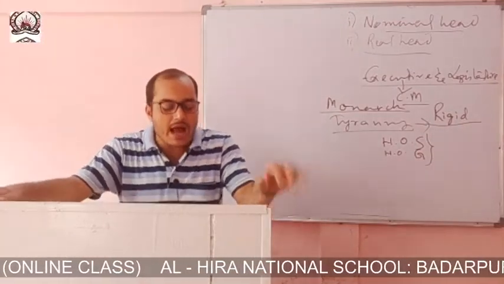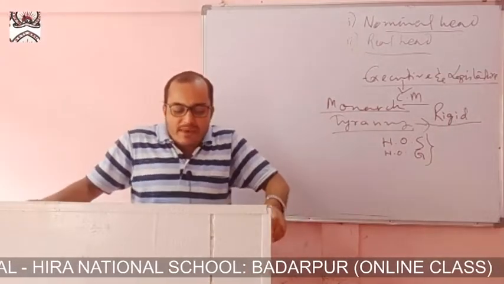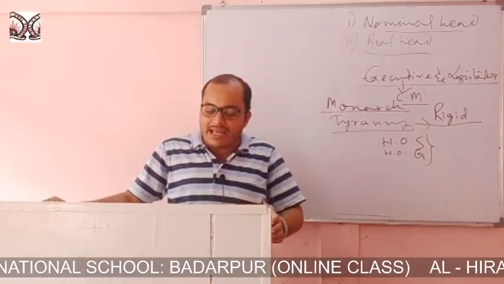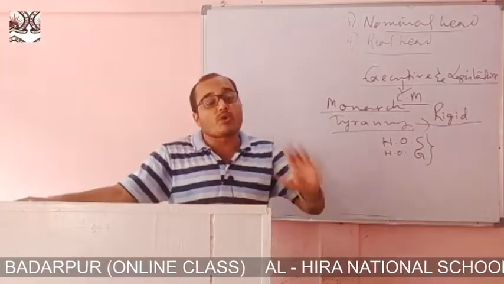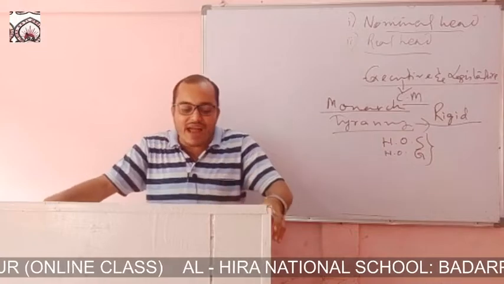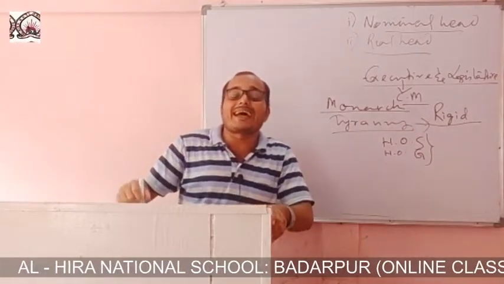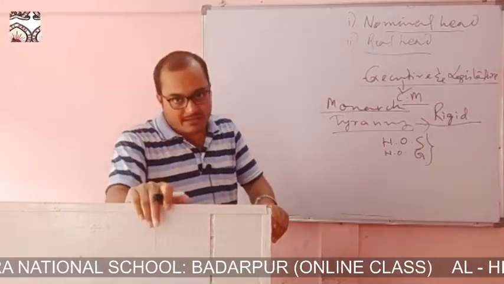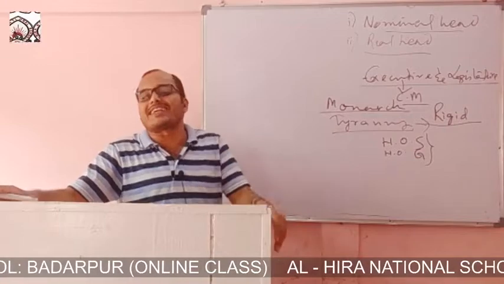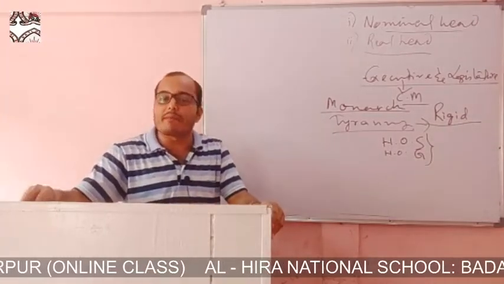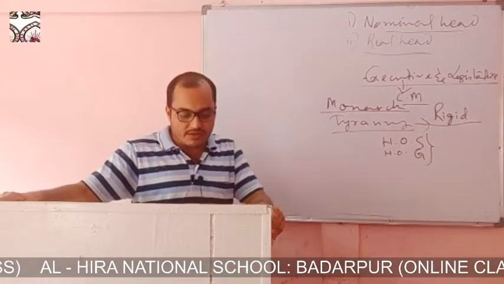Now we will see the demerits of the presidential form of government. In the presidential form of government, the legislature cannot control the executive. We got this already. And there is a fear that the president can become autocratic. The chance of autocratic rule is there in the presidential form of government, because he is free to take whatever decision he wants.